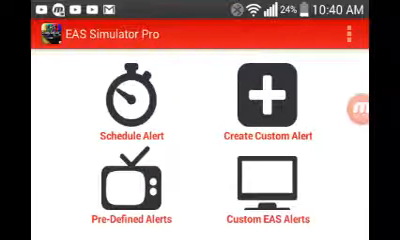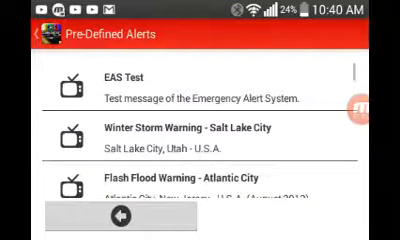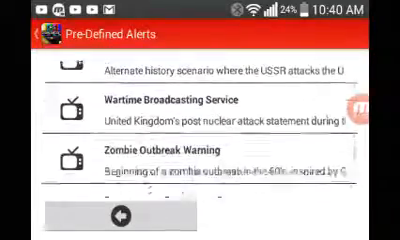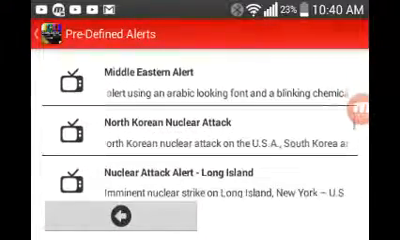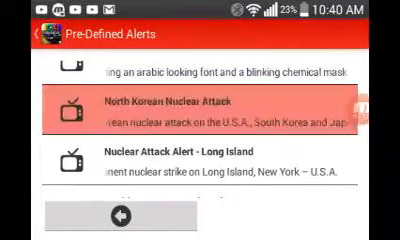Then there's a bunch of these in the pro version. You have these ones that they already made for you. You can look at, like, this one, North Korean nuclear attack.